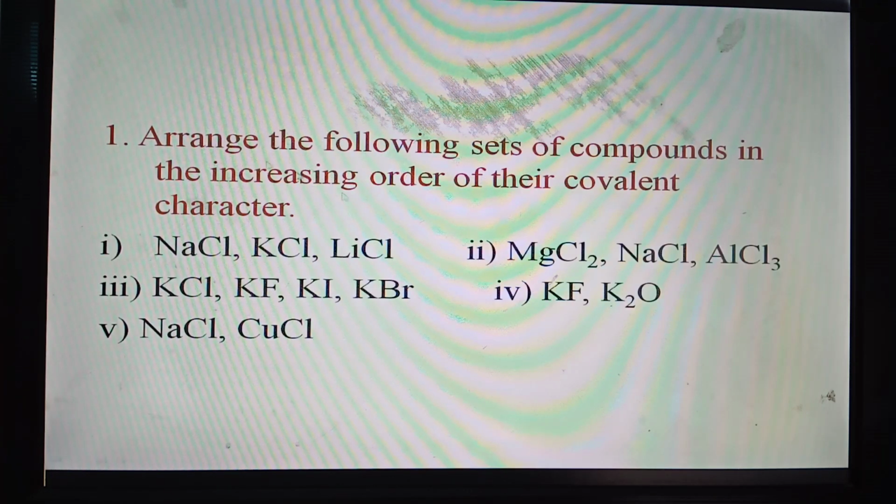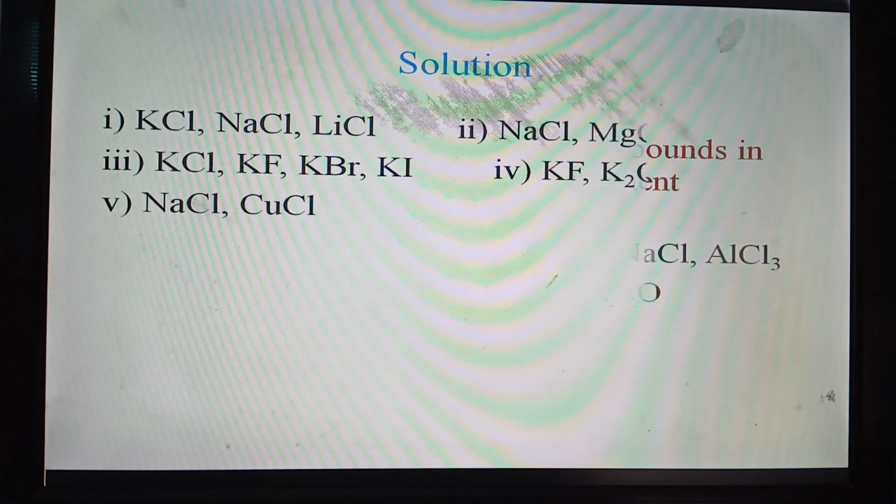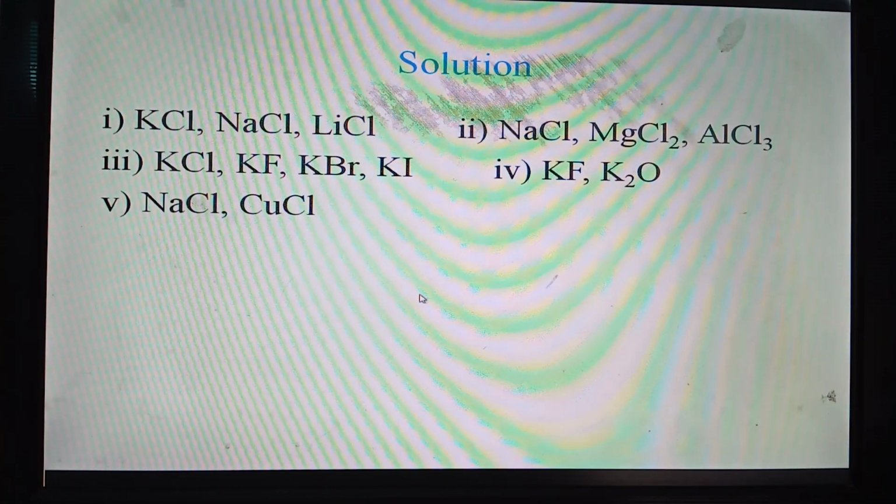Now we shall discuss some problems. I have given some tasks for you. Arrange the following sets of compounds in the increasing order of their covalent character. I have given 5 sets. You will memorize Fajans' rule and arrange these compounds in the increasing order of their covalent character. I have also given the solution, but you try yourself first, then you will justify your result with this solution.